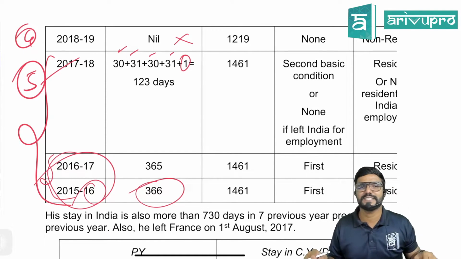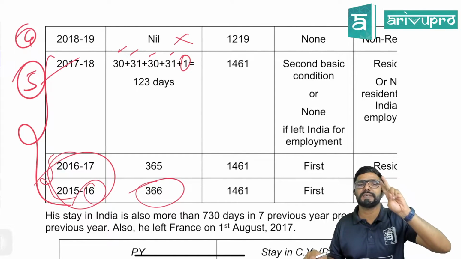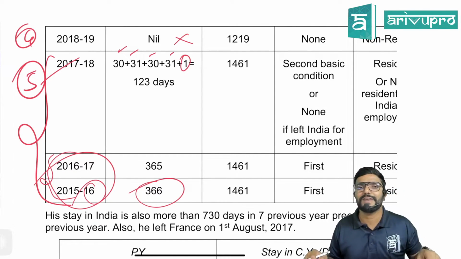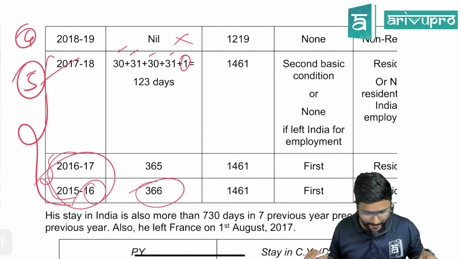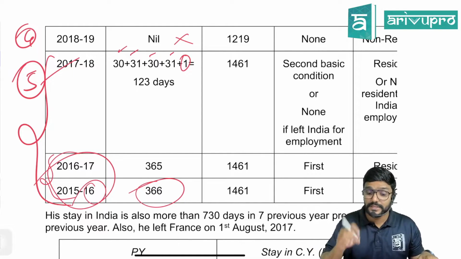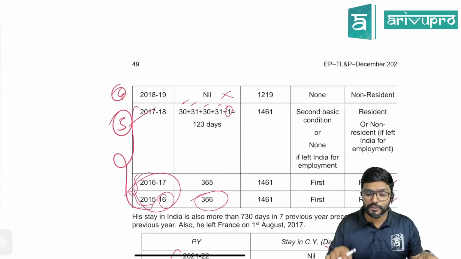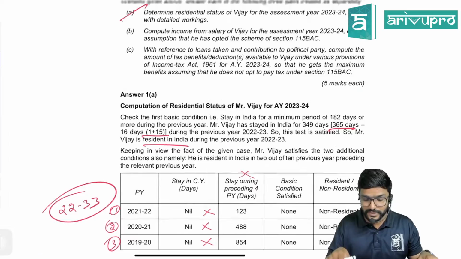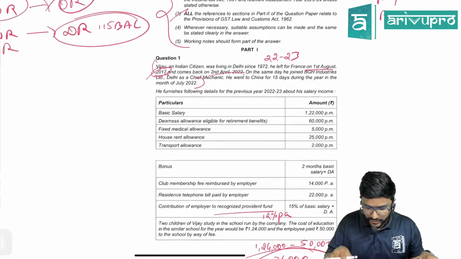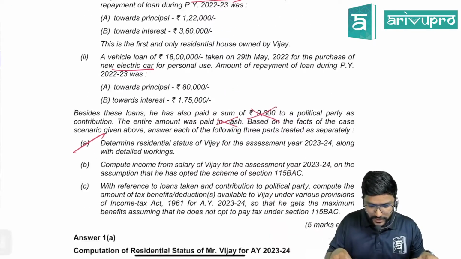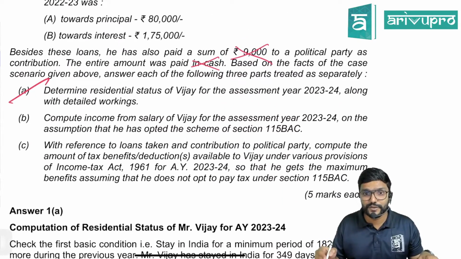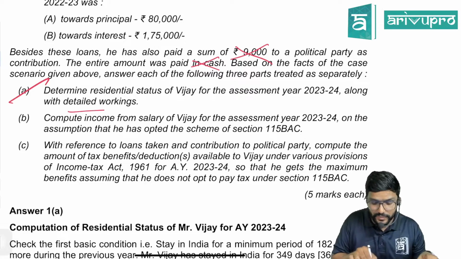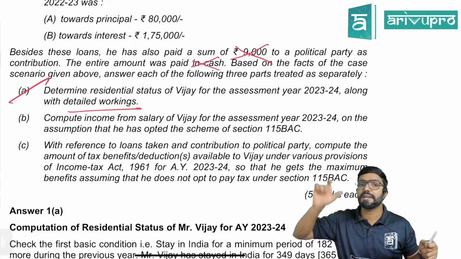So definitely will satisfy the first condition given under section 6.6. That is, he should be at least a resident in 2 years out of the last 10 years, guys. Clear? Yes. But please be careful. Show the days calculation properly, because they have clearly asked in the question to determine the residential status of Vijay for the assessment year along with the detailed workings. So don't simply write the number of days.